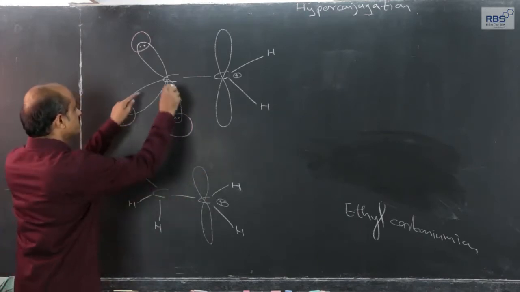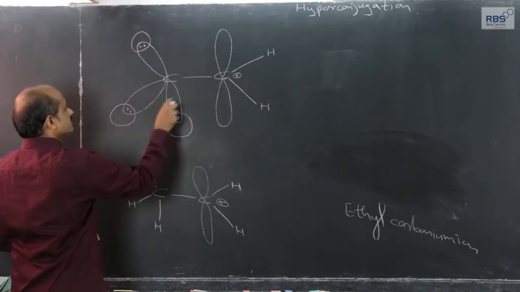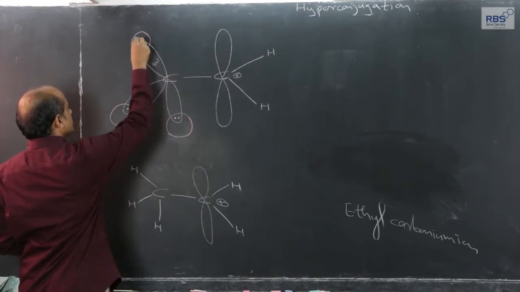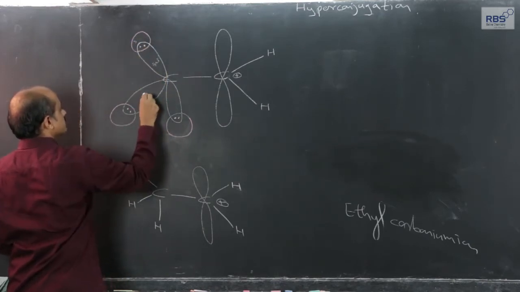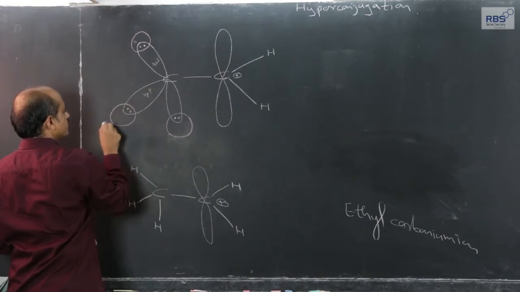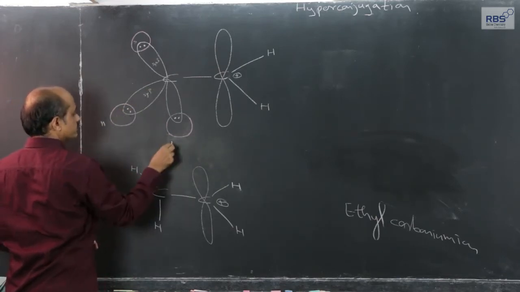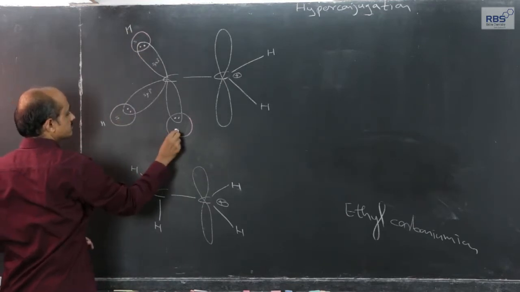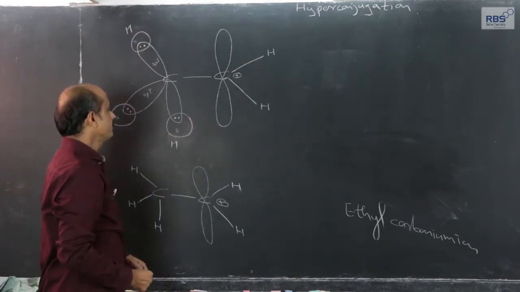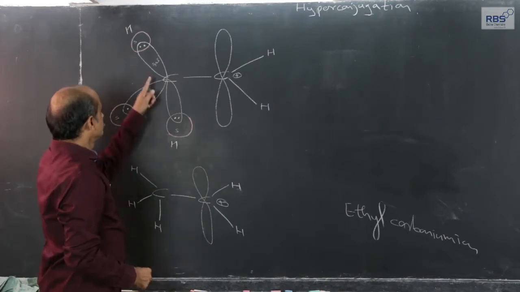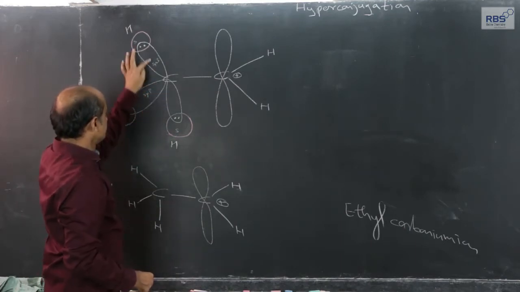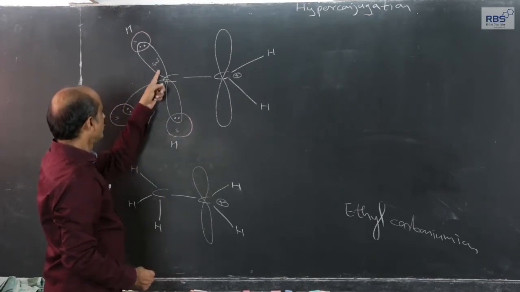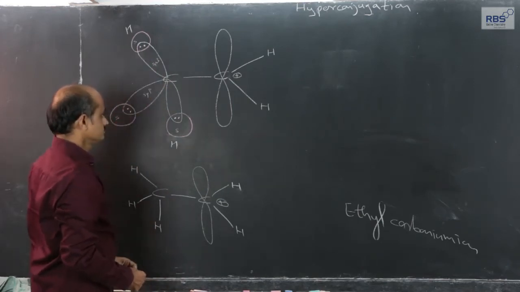The same thing I have represented in this fashion, because this is the s orbital of the hydrogen atom, the sp3 carbon, the s orbital of hydrogen. Now, what happens is that out of these 3, one CH bond,